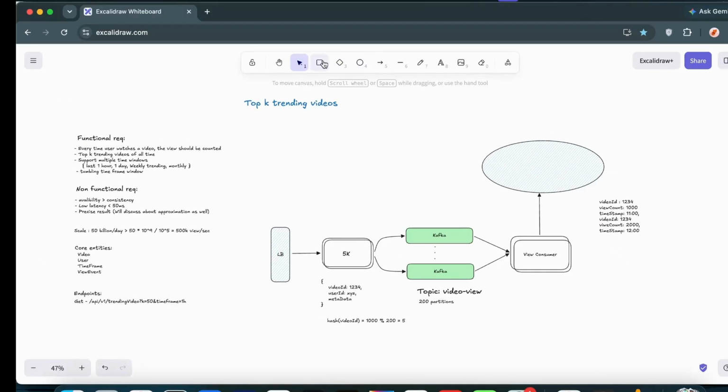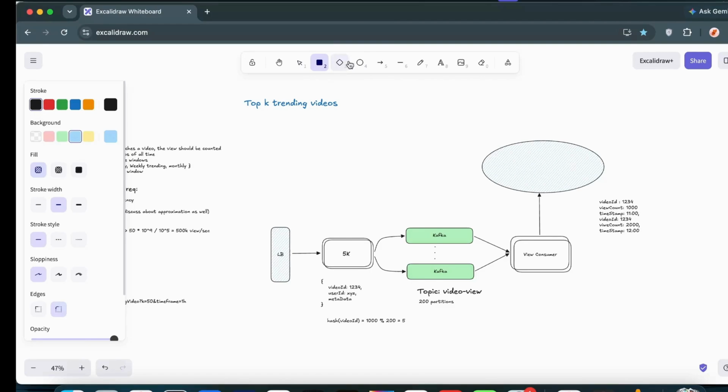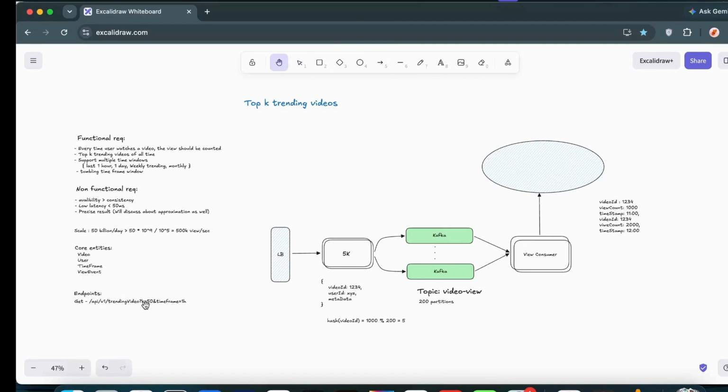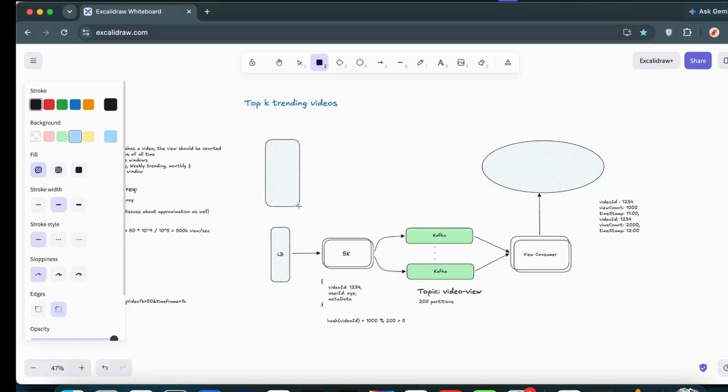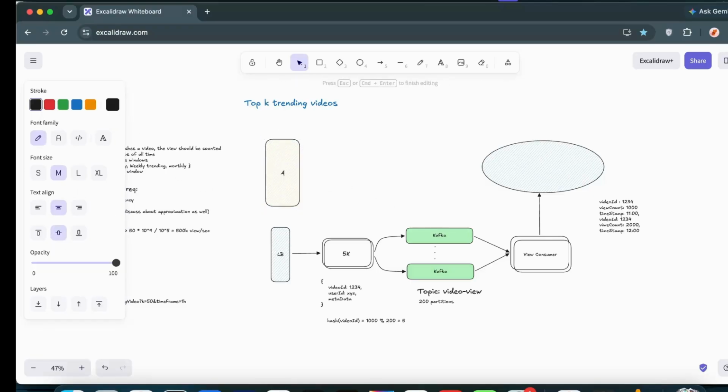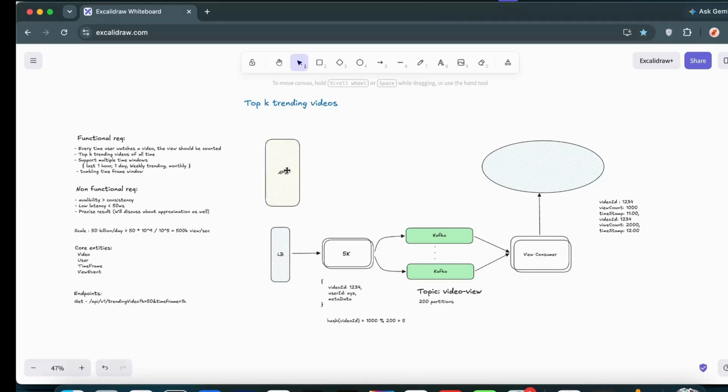So let us suppose from here the clients start making requests to get this data. They start making the request, so obviously we will require a server from which the request goes, and they basically get the data from the database. The first thing is obviously the API gateway, load balancing, something like that we can consider. Everything like authentication, authorization, rate limiting, all those things will happen inside here.